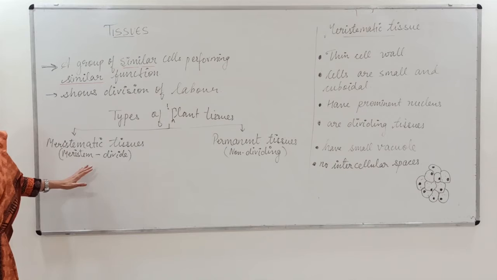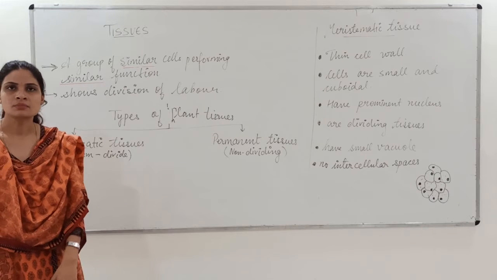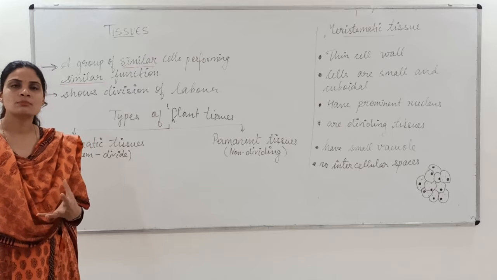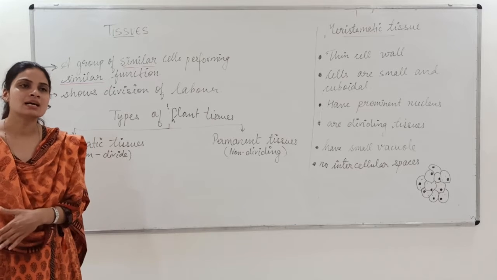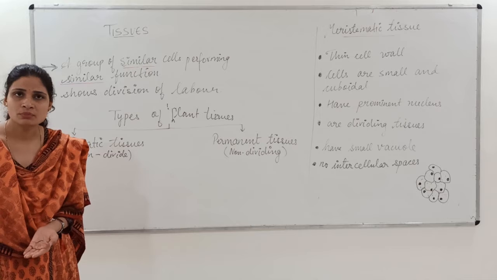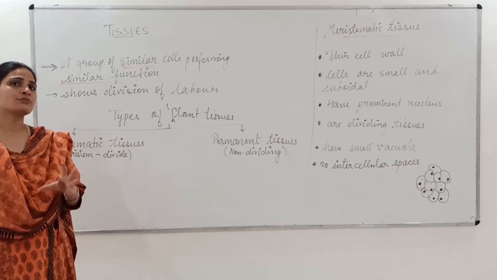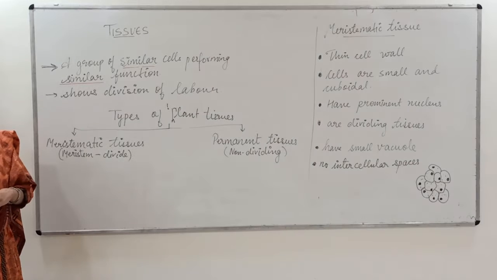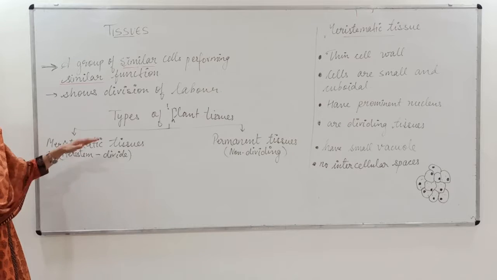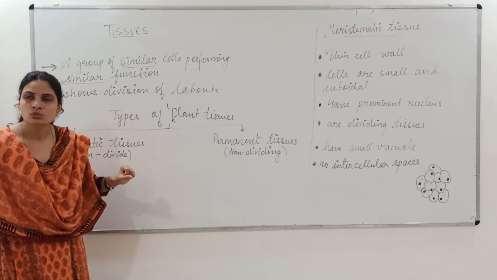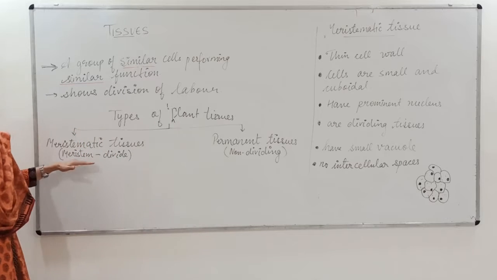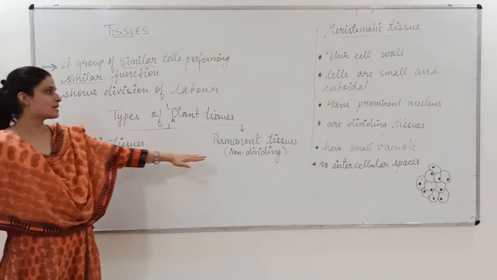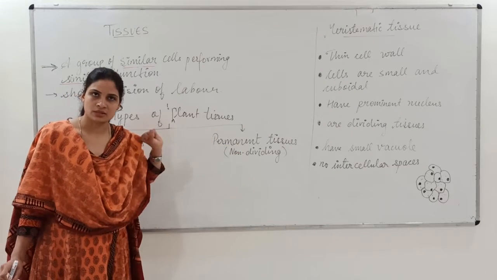In the body of a living organism, like if we talk about plants and animals, the tissues present in plants and in animals would be different from each other. So first of all, we will learn what is tissue and what is plant tissue. Generally the plant tissue is divided into two parts. The first one is meristematic tissue and the second one is permanent tissue.